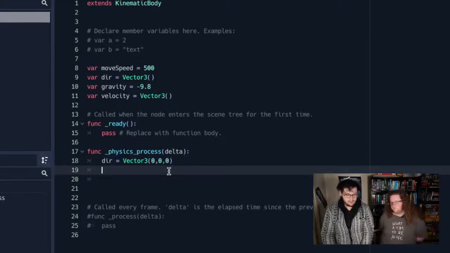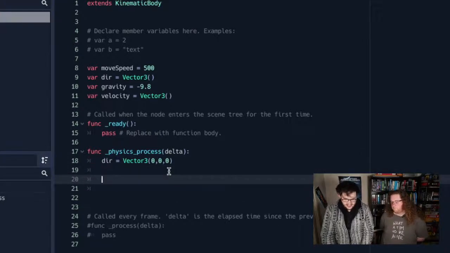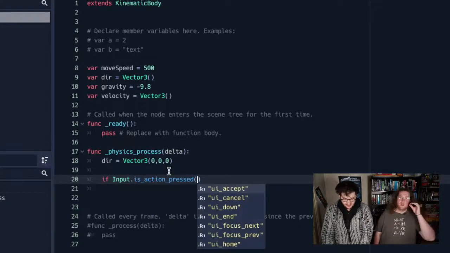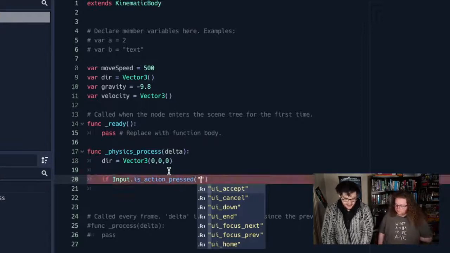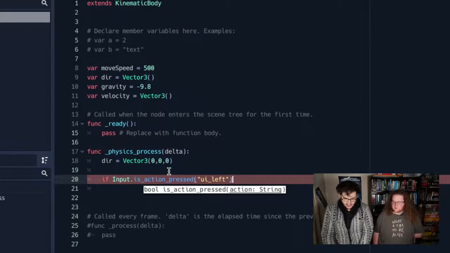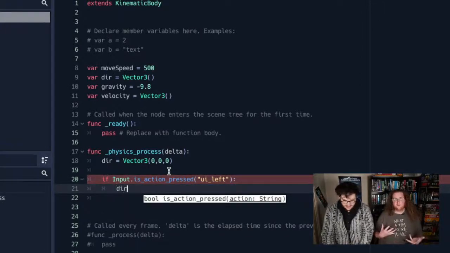That's good. And we're going to then check for some input. So if input is action pressed, which is going to check the action table in Godot. So we're going to check UI left, which is whatever key we've mapped to left. I'll show you where this is set in a second. So Godot has a full input system.